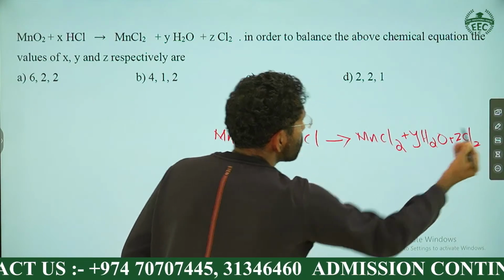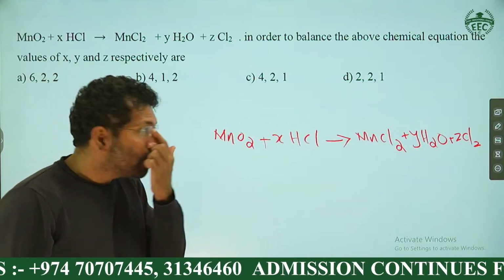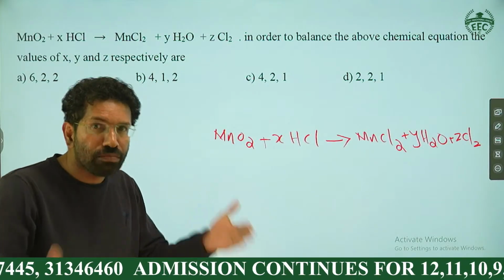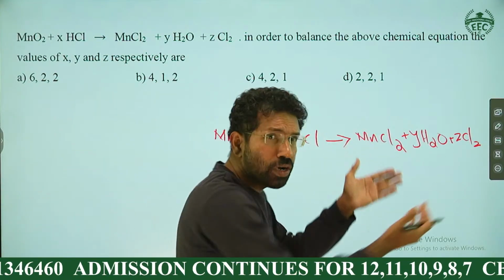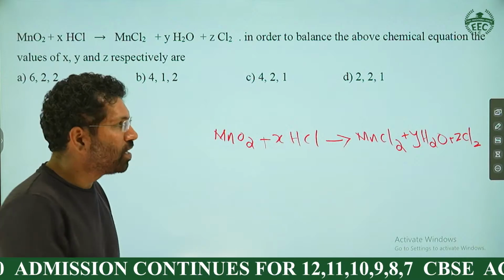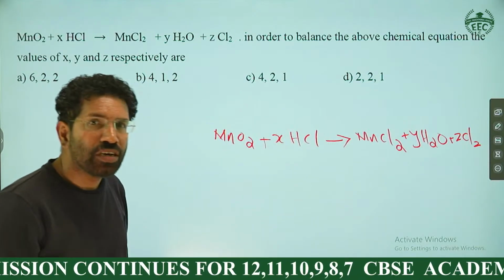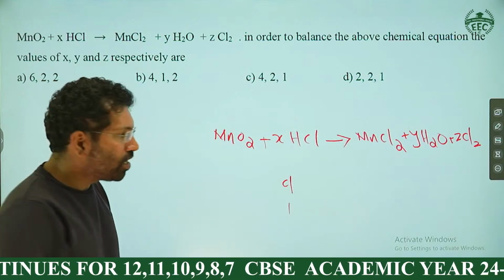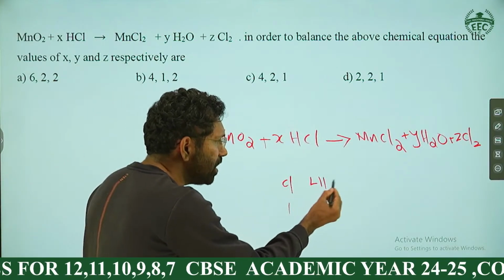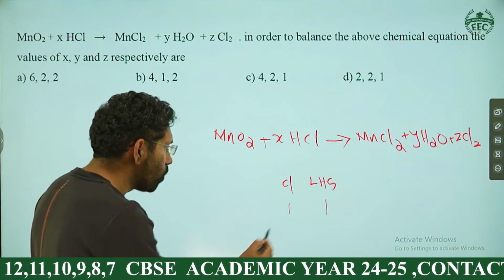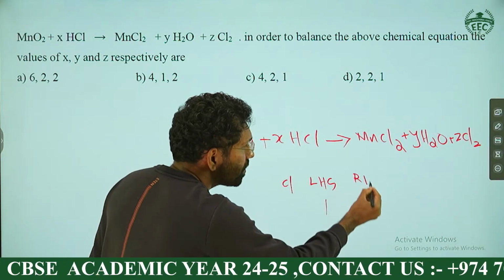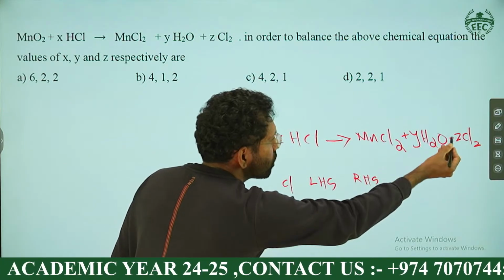Okay, so we have to balance this reaction. We have to balance the atom which differs more. Which element differs more? Here the number of chlorine on LHS is equal to 1, and the number of chlorine on RHS is 2 plus 2, 4.